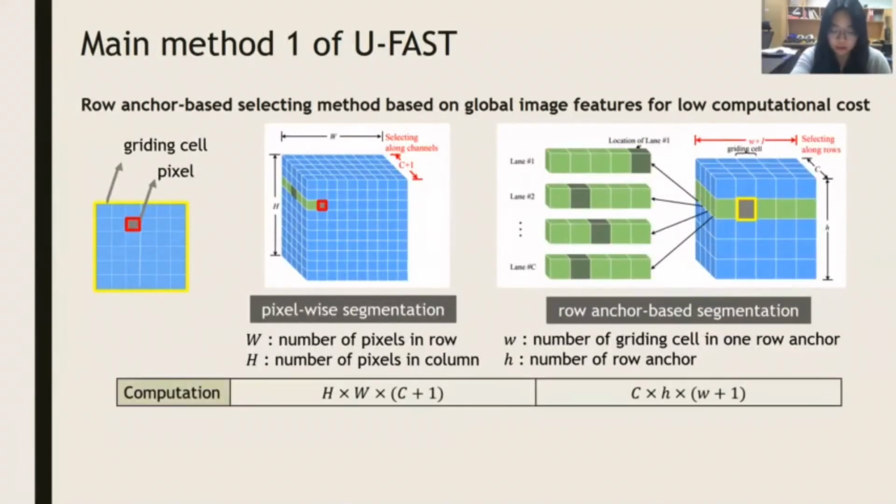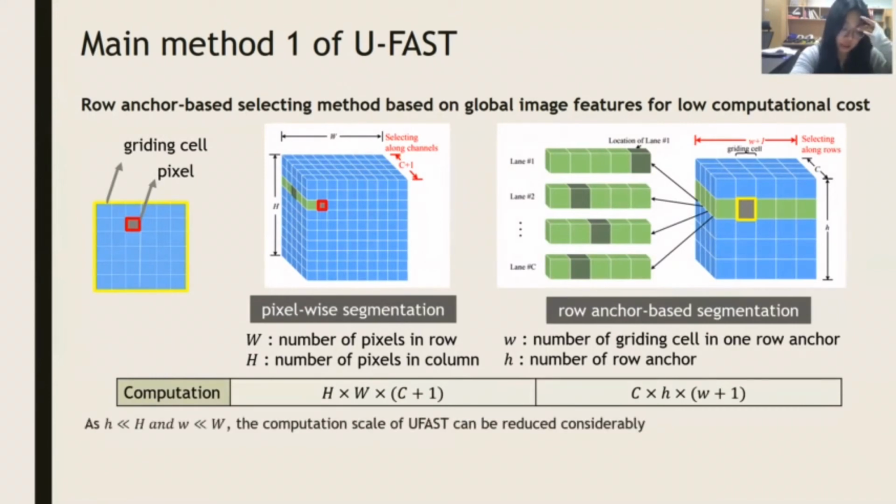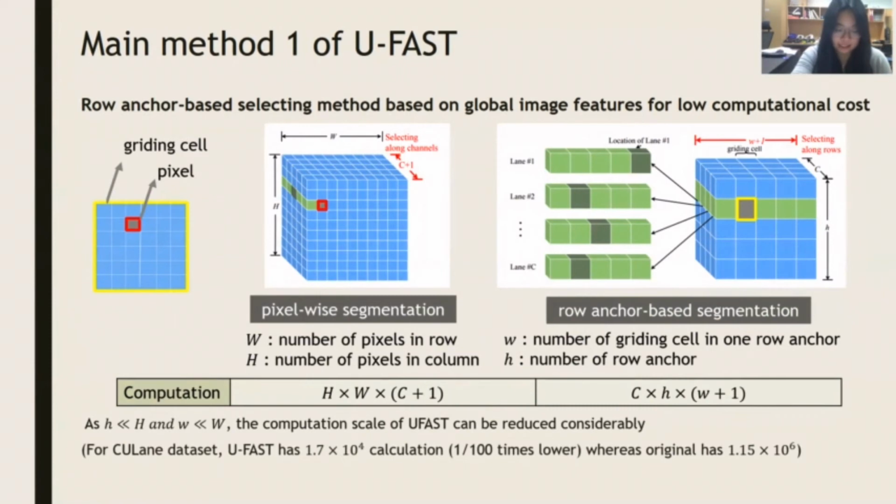So when we calculate the computation, as small h and w are much smaller than large H and W, the computational scale of UFast can be reduced considerably. For the CULane dataset, UFast computation is 100 times less than the original segmentation method. Therefore, UFast achieved low computational cost.